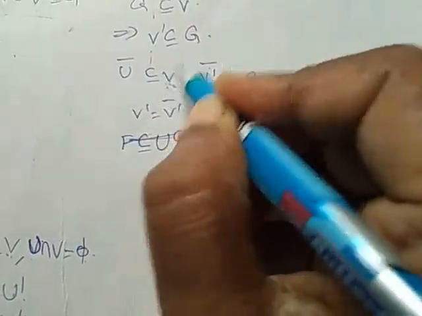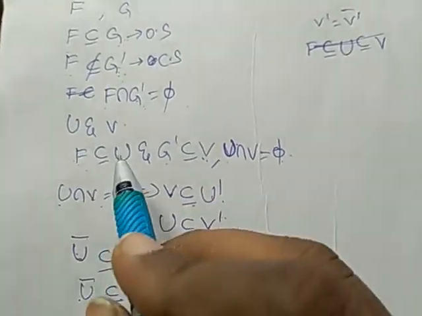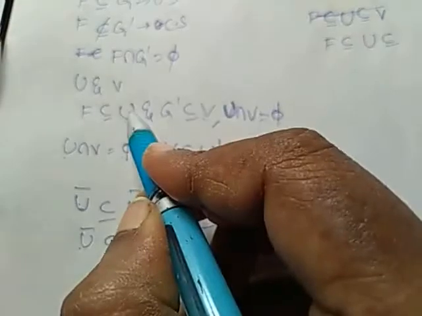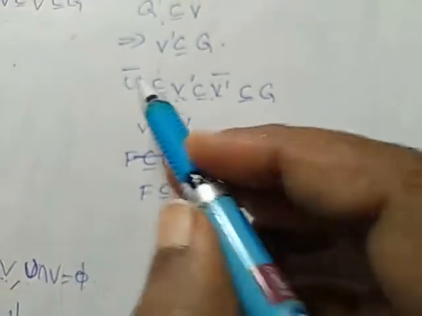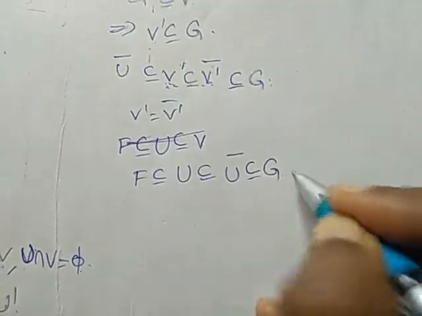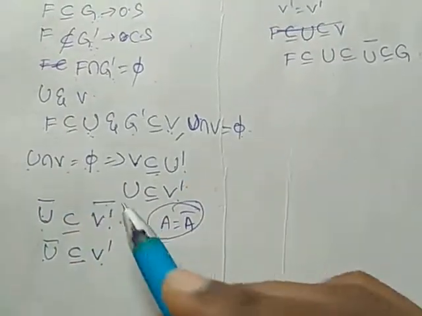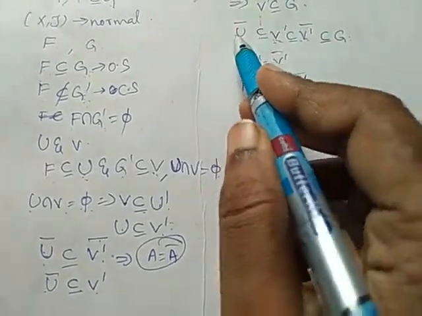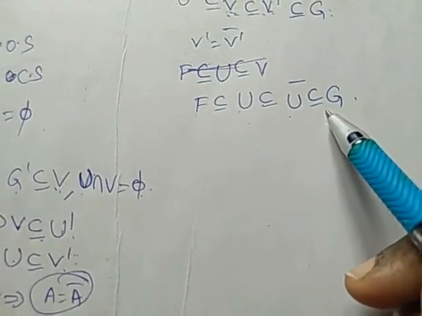Before this, what is V dash? U dash is a subset of V dash and F is a subset of U. So, combining this, we get F is a subset of U, and it is a subset of U bar, and U bar is a subset of G. F is a subset of U. U is a subset of V dash here and it contains U dash. So, F is a subset of U closure, a subset of G.